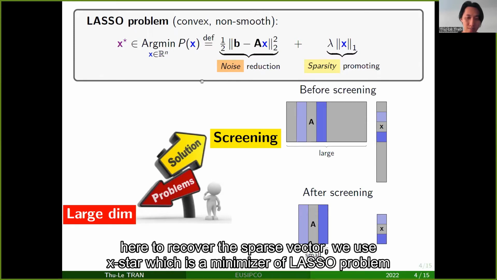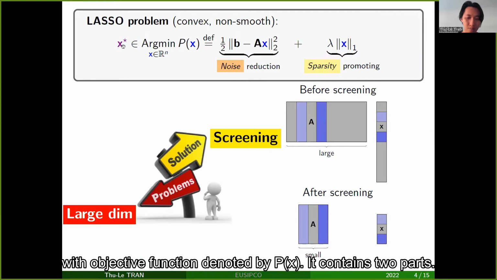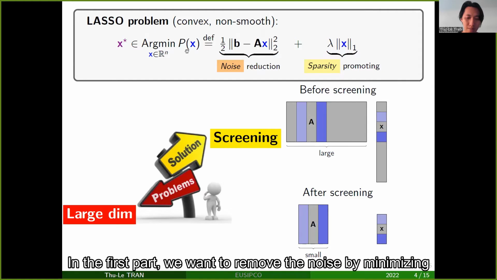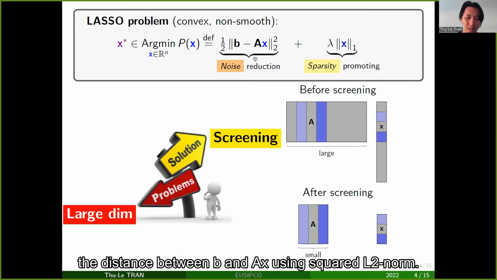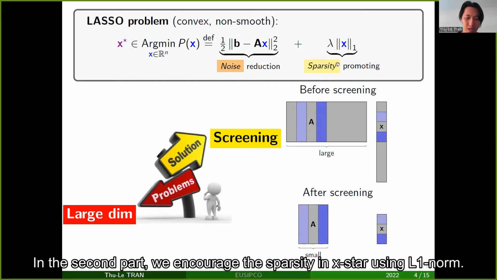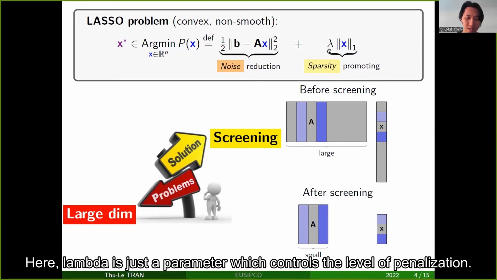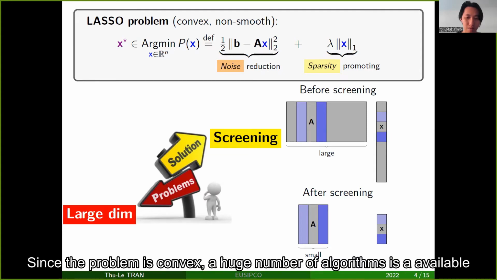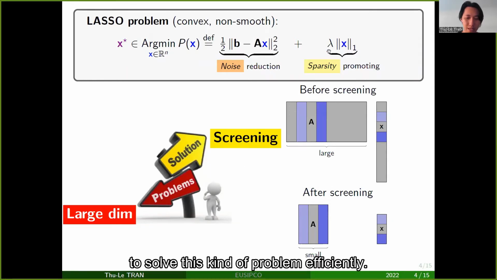Here, to recover the sparse vector, we use x star, which is a minimizer of the Lasso problem with objective function denoted by P(x). It contains two parts. In the first part, we want to remove the noise by minimizing the distance between b and Ax using the squared L2 norm. In the second part, we encourage sparsity in x star using the L1 norm. Here, lambda is just a parameter which controls the level of penalization. Since the problem is convex, a huge number of algorithms are available to solve this kind of problem efficiently.